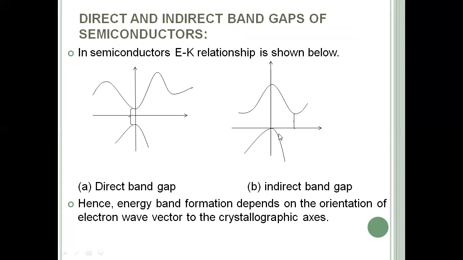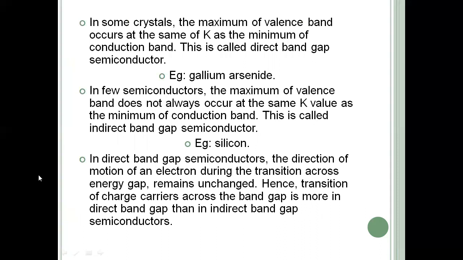Whereas in indirect band gap semiconductors, the maximum of the valency band does not have the same K value as the minimum of the conduction band. So here direct transitions from the valency band to the conduction band are not possible. Whereas in direct semiconductors, the transition from the valency band to the conduction band is much easier. So direct transitions are easier than indirect transitions. Hence, the transition of charge carriers across the band gap is more likely in direct band gap semiconductors than in indirect band gap semiconductors.